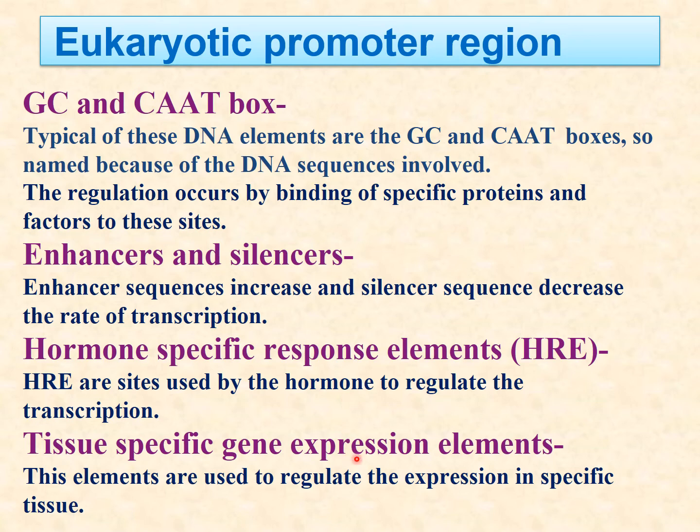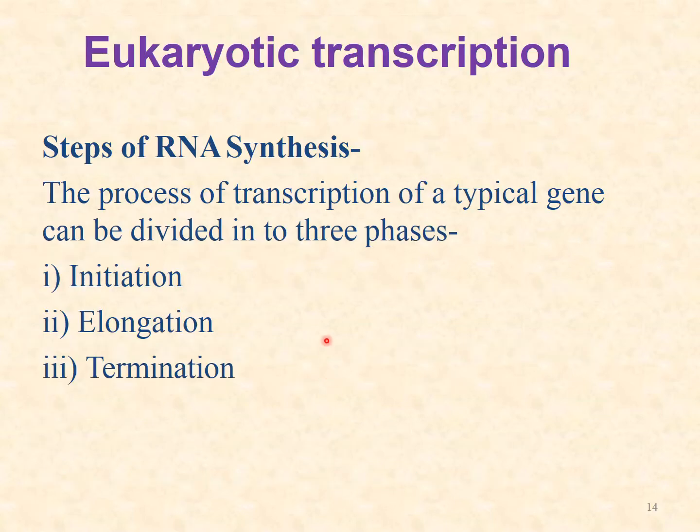There are also tissue specific gene expression elements which are specific in the tissue, like albumin synthesis in the liver. Now eukaryotic transcription also has the 3 steps, that is initiation, elongation and termination, which are in prokaryotes also.